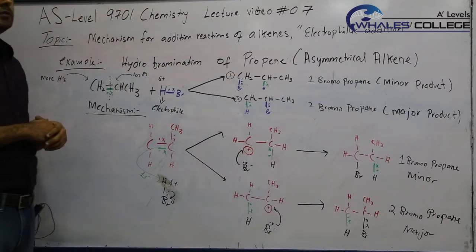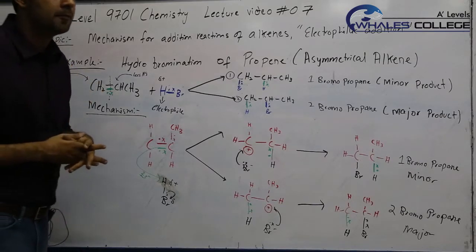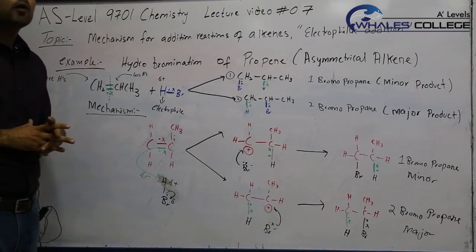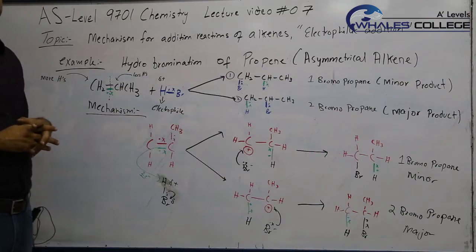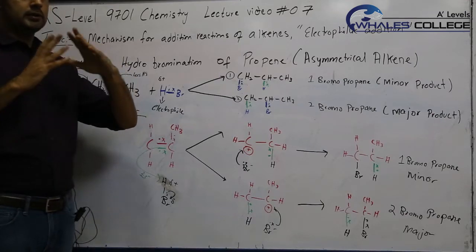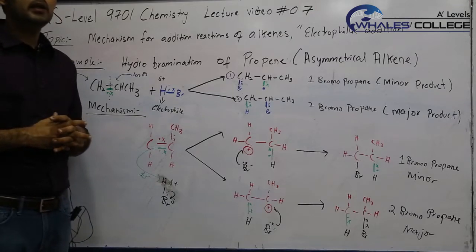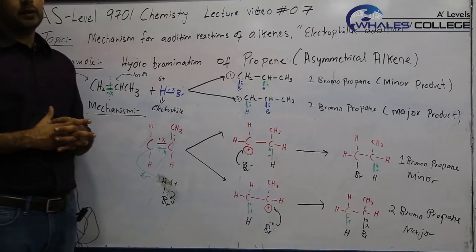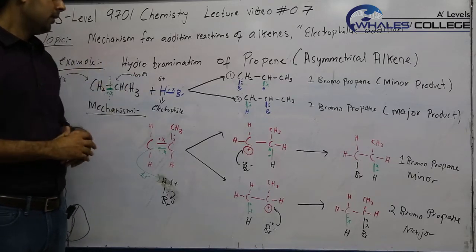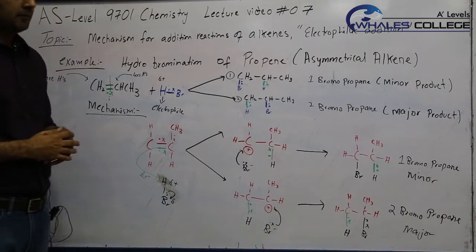The explanation from 2002 till 2016 in your syllabus, if you are solving old past papers, was given in terms of Markovnikov rule. In 2016 onwards, another explanation was added, which is the more widely used internationally. It's called the stability of carbocation or the inductive effect. I'm going to explain each one by one. First, we are going to discuss the Markovnikov explanation.